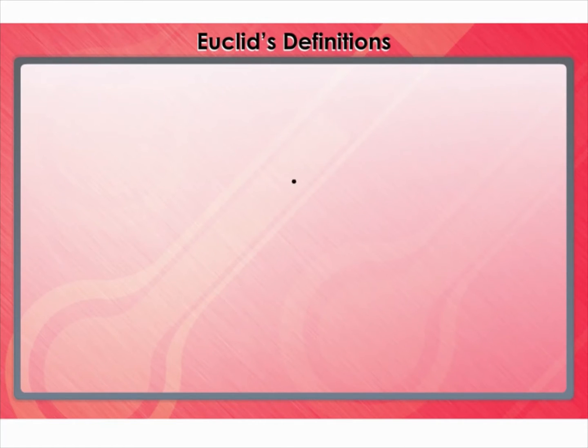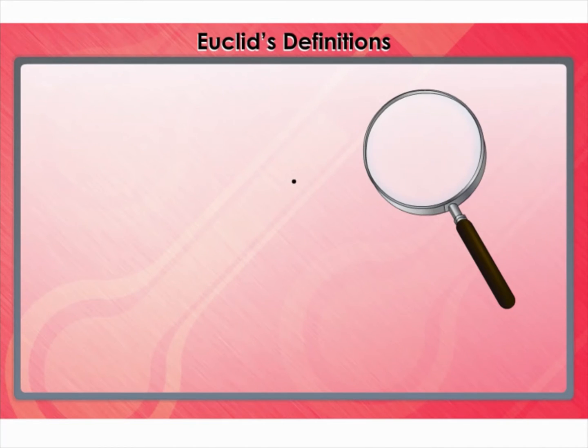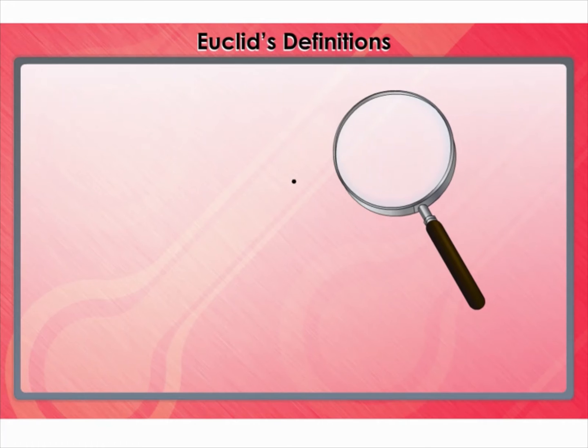Euclid's definitions, axioms, and postulates. Euclid began his treatise by defining the concept of a point. Look at this point. Can we see this point on the screen? Actually not. Let's magnify it and we would be able to see the point.